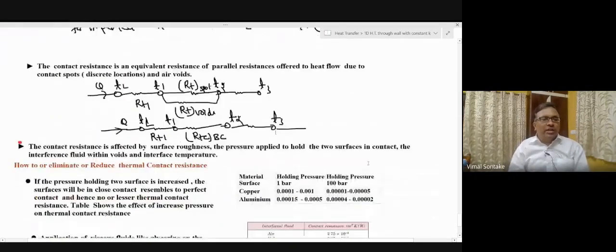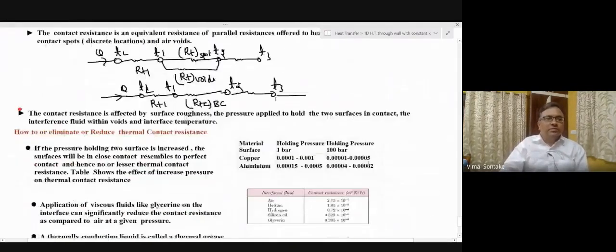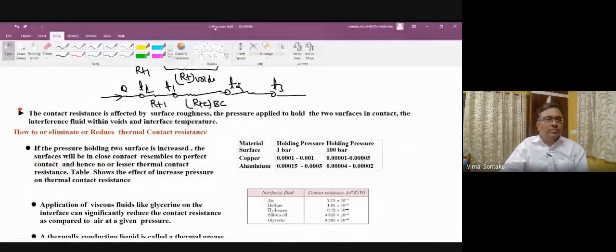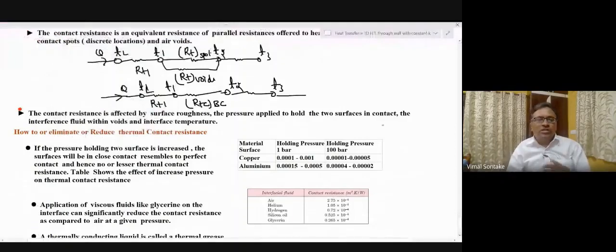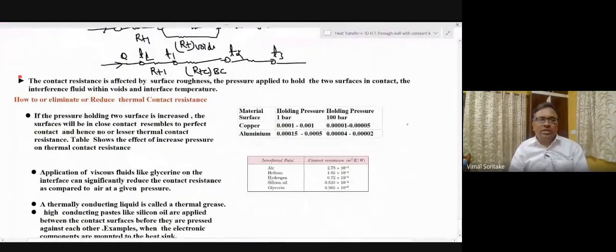So basically, what is the crux of this discussion? If there is a perfect contact, there will be no thermal contact resistance offered by the interface. So there will be no temperature drop, and only material of the individual slabs will offer resistance to the path of the heat flow.